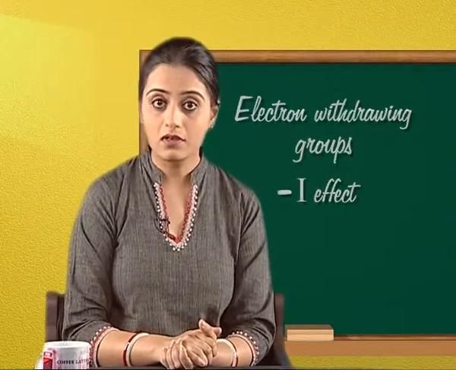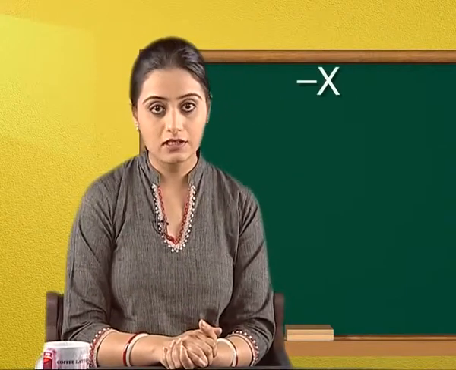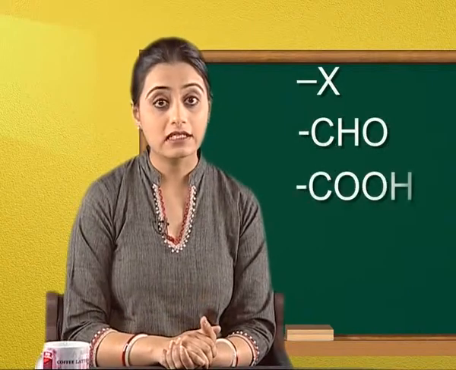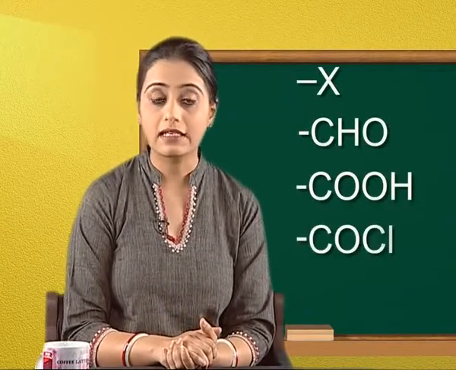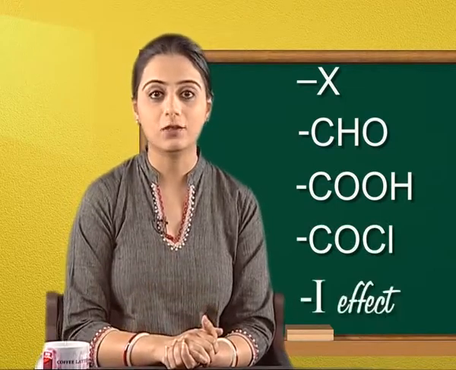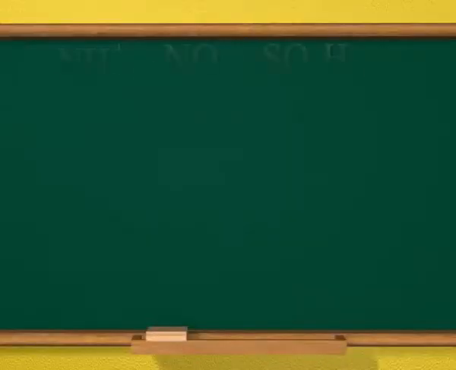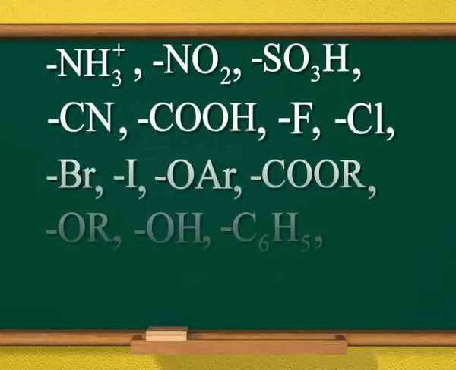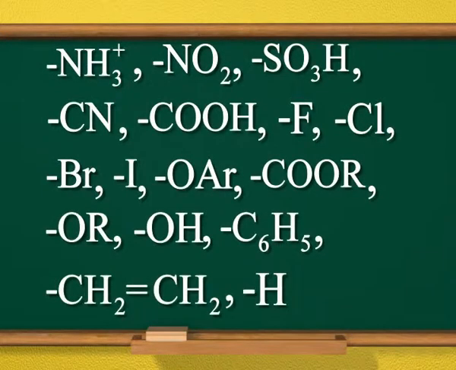For example, groups such as halogens, carbonyls, carboxylic acids, acid chloride, etc. have a -I effect in a molecule. Different groups do not have the same magnitude of -I effect. Let us have a look at the decreasing -I effect of some common groups on the screen.